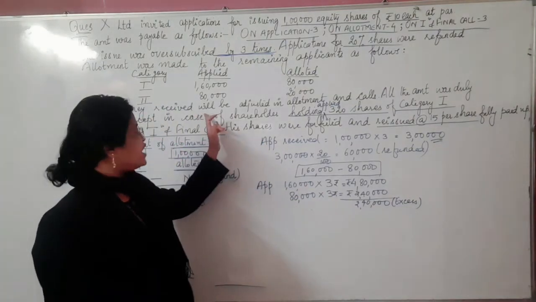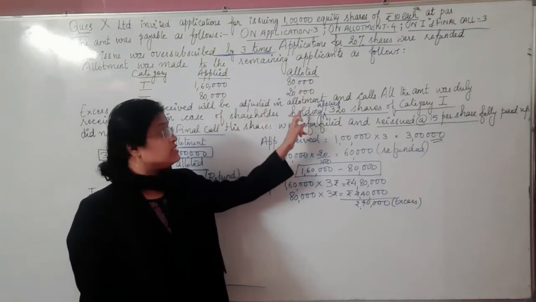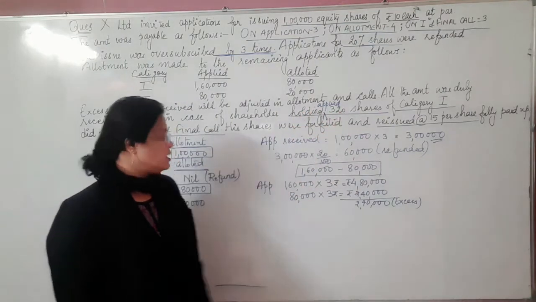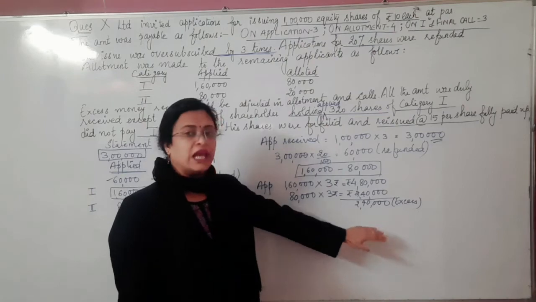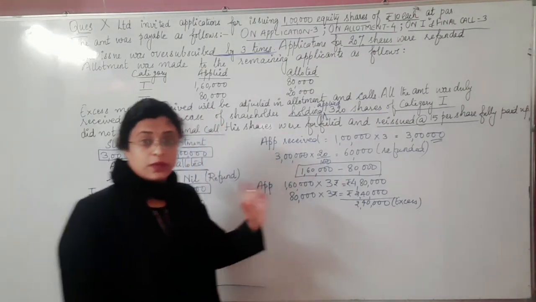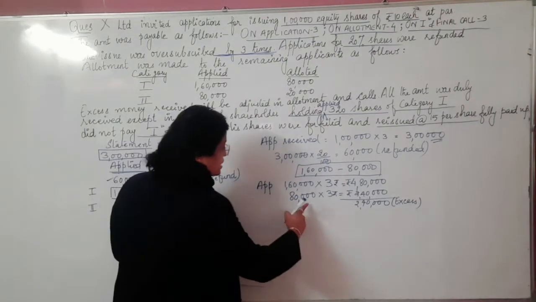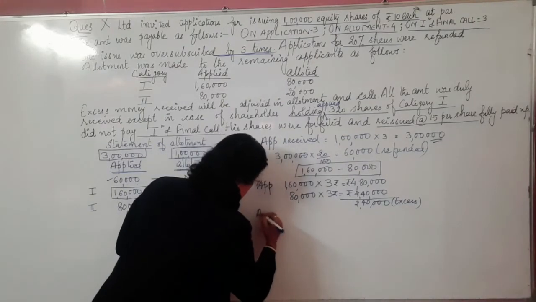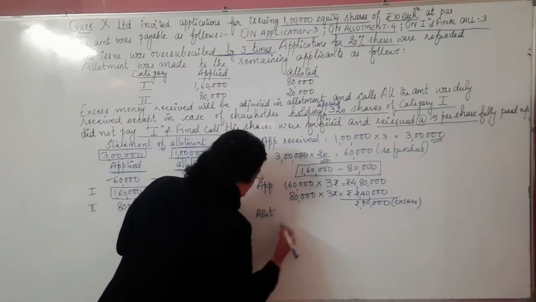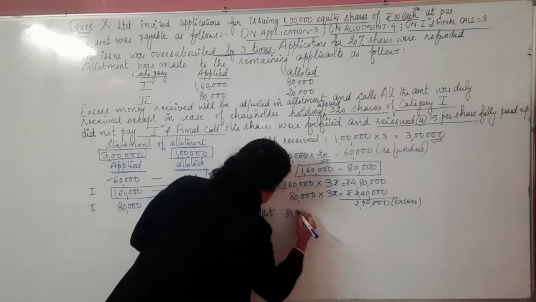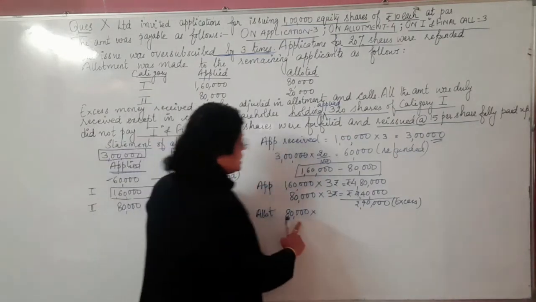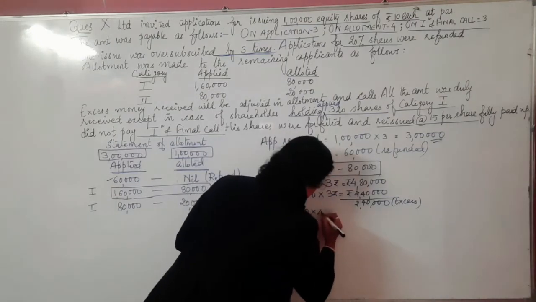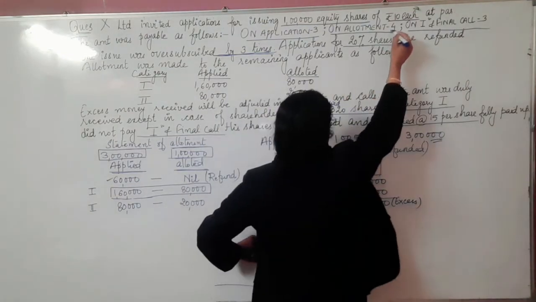Now the next thing, what does the question say? The question says that the extra amount received will be adjusted in allotment and calls. So let's check how much extra amount we can carry forward to the allotment, as per our required criteria. So this is the allotment installment. Let us see, in allotment also we can accept only up to 80,000. 80,000 into allotment installment is 4. You can see it here, it's 4.